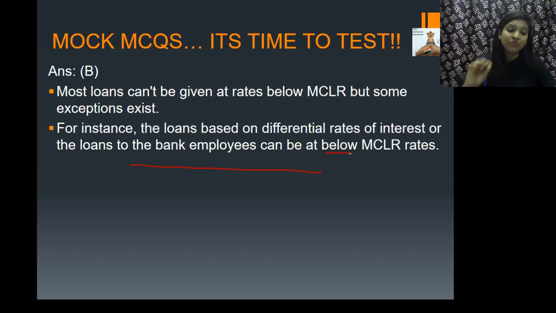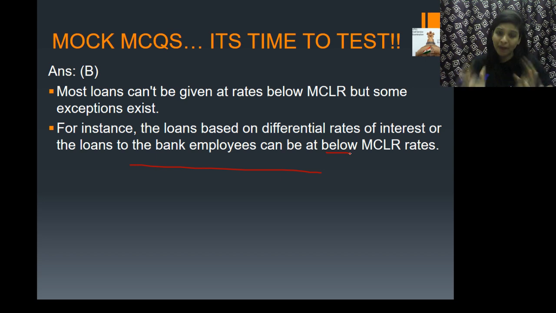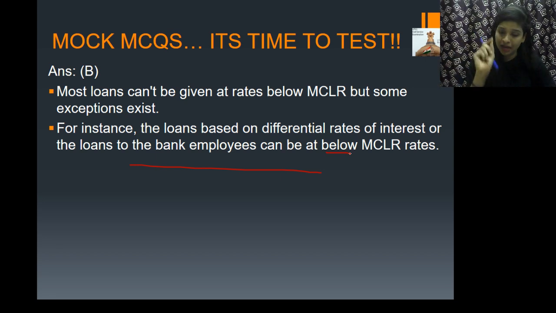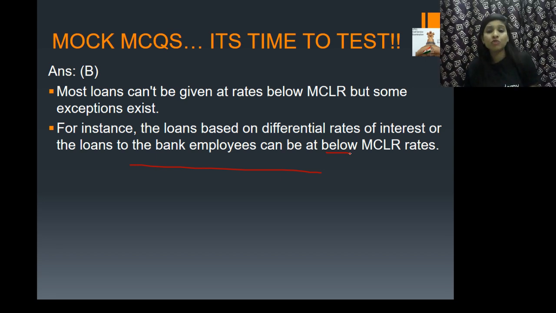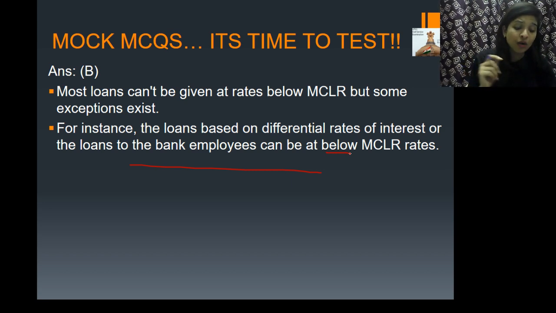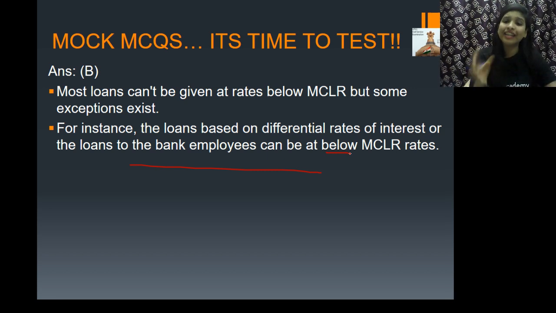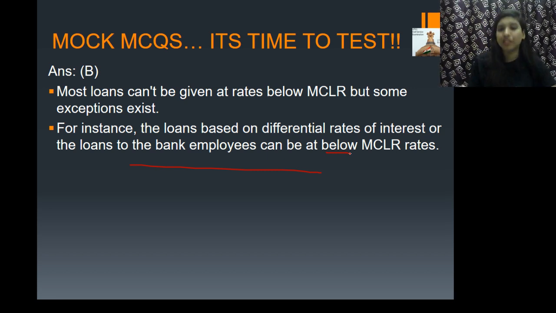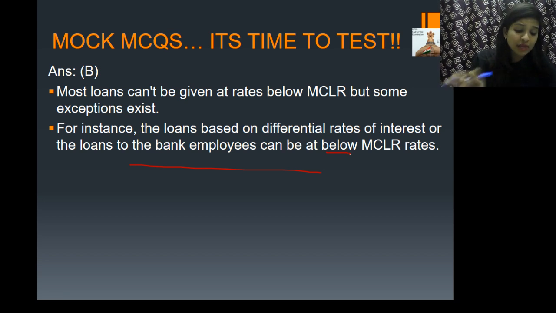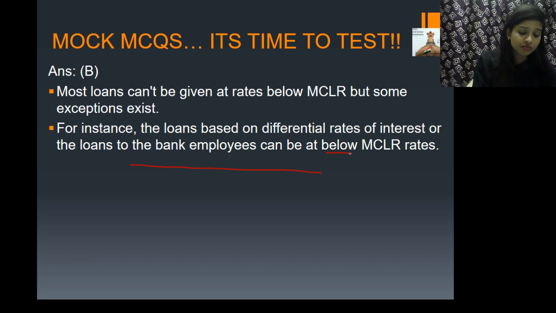That is the meaning. I can tell you it is an internal benchmark or reference rate for the bank. Your MCLR is nothing but an internal benchmark or reference for the bank. And your marginal cost of lending rate is also called the reference rate for the bank. Another name is that it is also a reference rate for the bank. Okay. Did you understand, guys? Very fine.